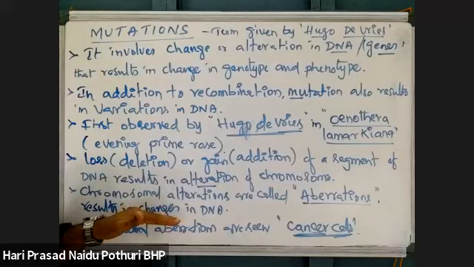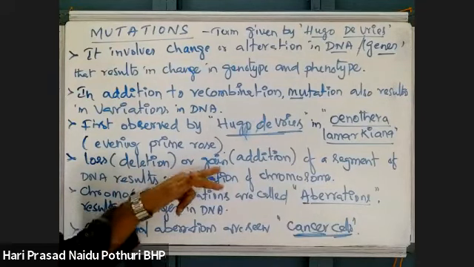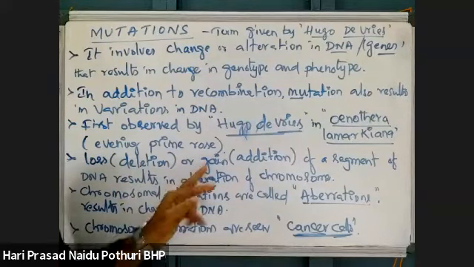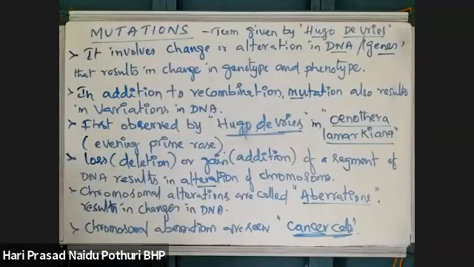This is one type. I mean, loss or gain of a segment of DNA will cause chromosomal changes, which we call chromosomal aberrations. These chromosomal aberrations are majorly seen in cancer cells.